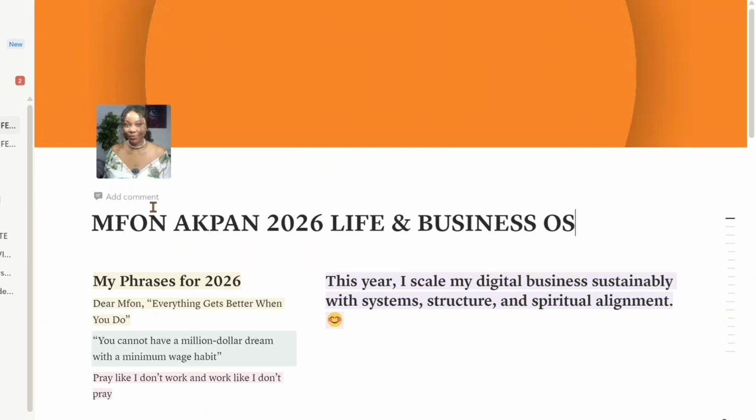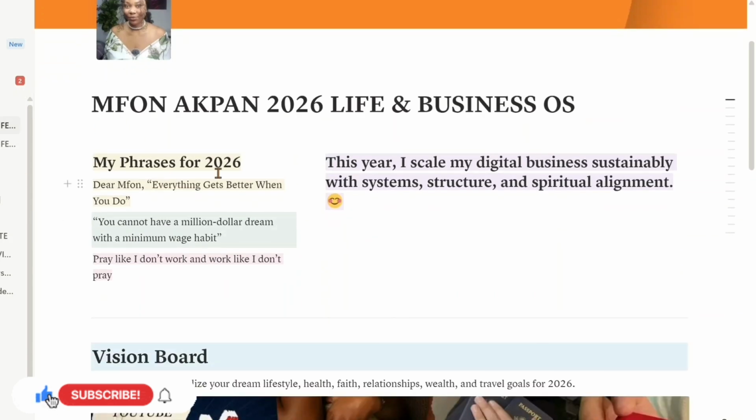I want to show you how my 2026 goals and systems look on my Notion dashboard. This is my Notion dashboard, Mfon's 2026 Life and Business Operating System. Basically, these are my phrases for 2026. I love doing this. Even in 2025, I did this. This is my vision board.